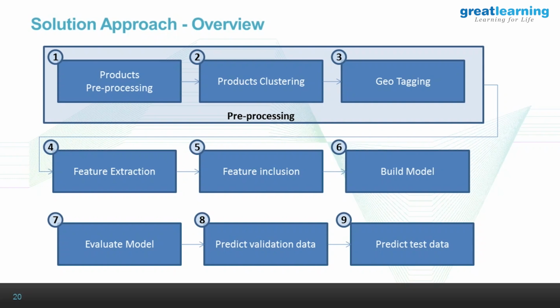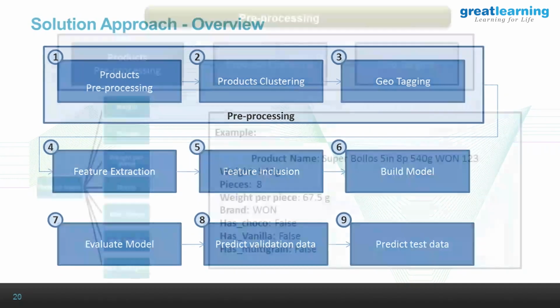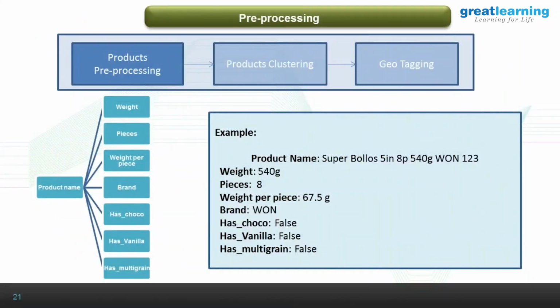Kaggle has given a test data set where we don't know the actual value. When you submit the model, they give you a score. Yes, it was a competition which ran on Kaggle, with $25,000 as prize money. But it's over now.